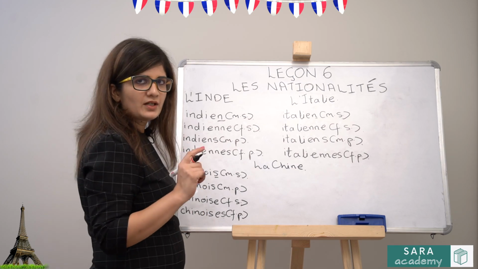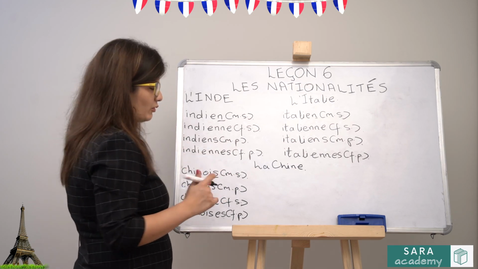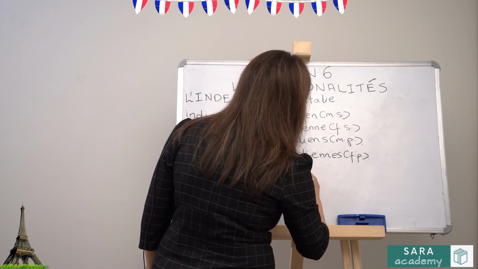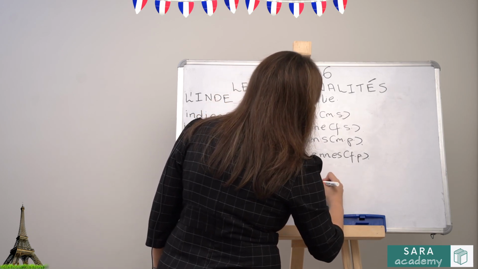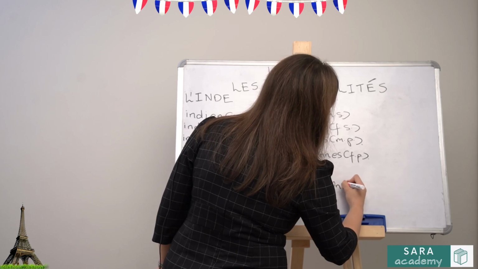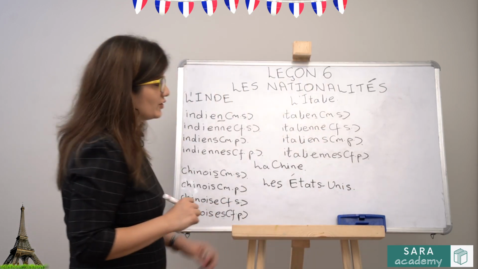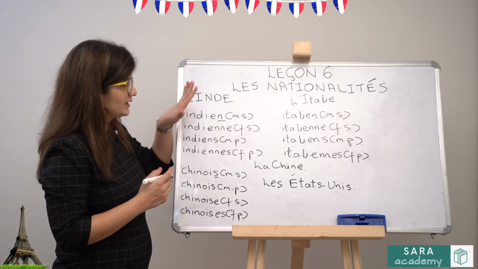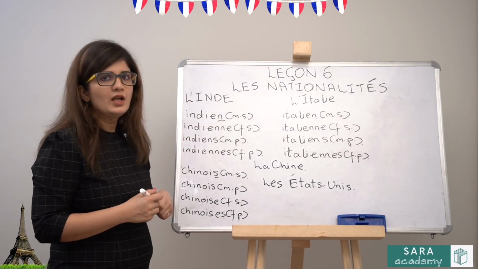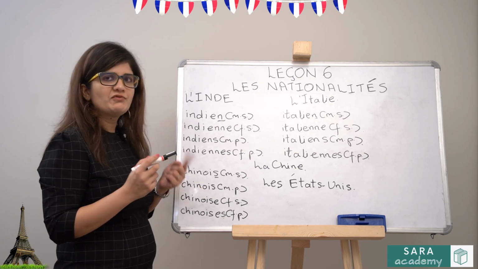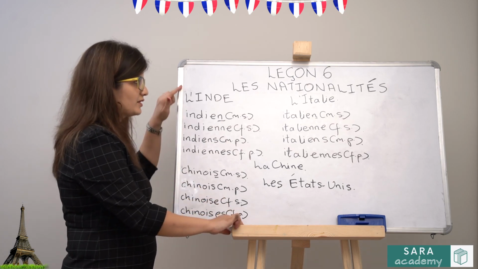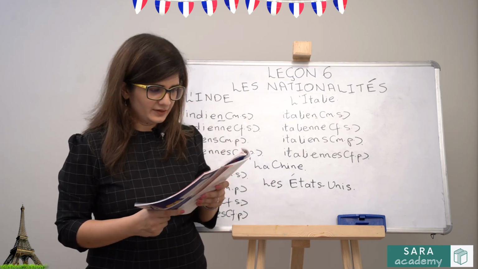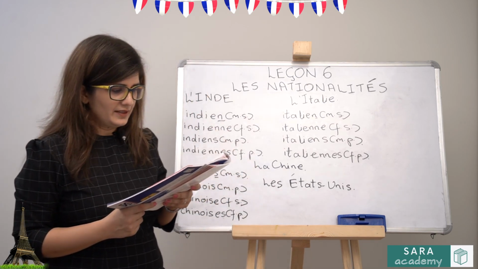There is only one country in the textbook they have mentioned which is plural, which is the United States, which is les États Unis. It's plural in nature. So les États Unis, United States. So this finishes up our nationality. We will translate the comprehension, we will do the questions, and then we will do certain exercises which are there in the textbook. Les amis de Caroline, the friends of Caroline.